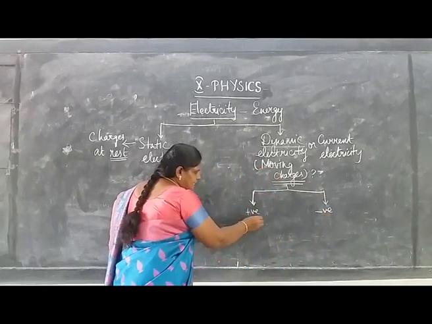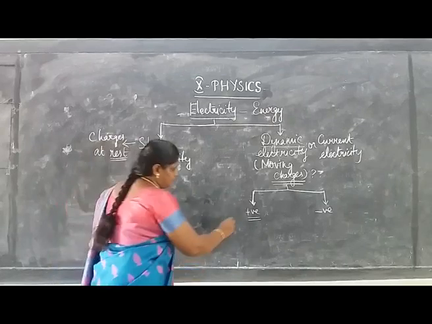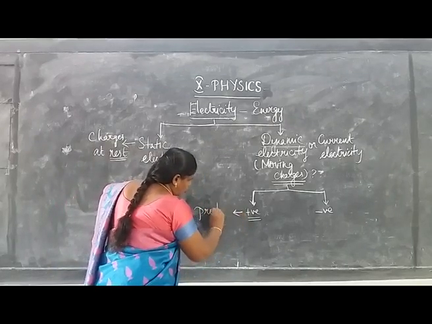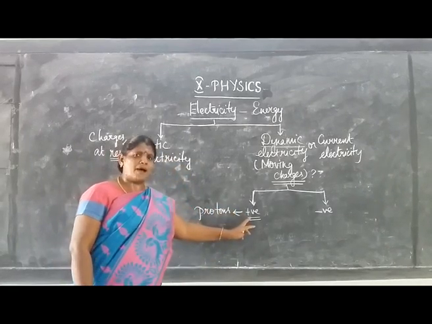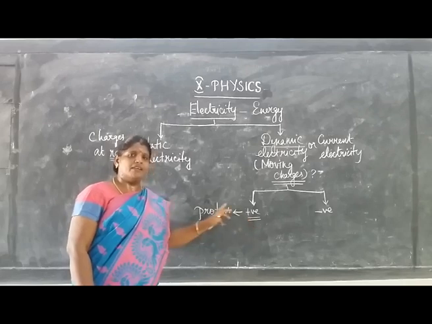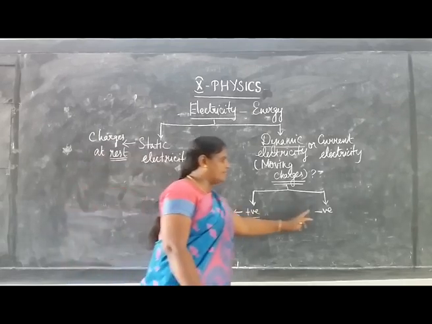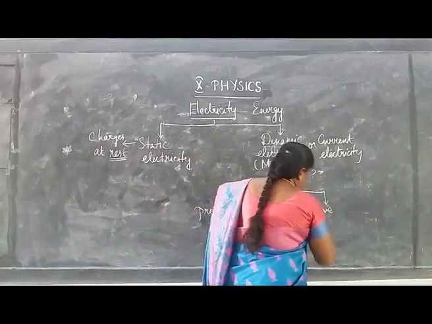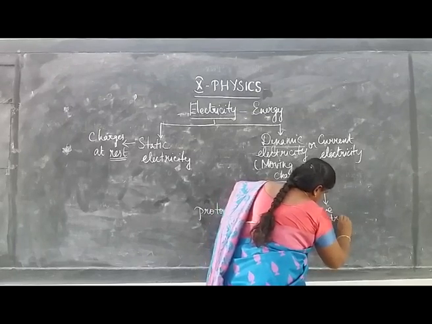These positive charges are carried by the subatomic particles called protons, and the negative charges are carried by the subatomic particles called electrons.